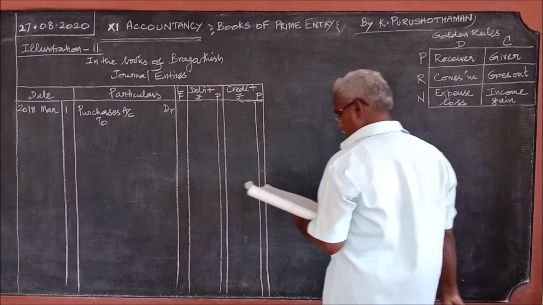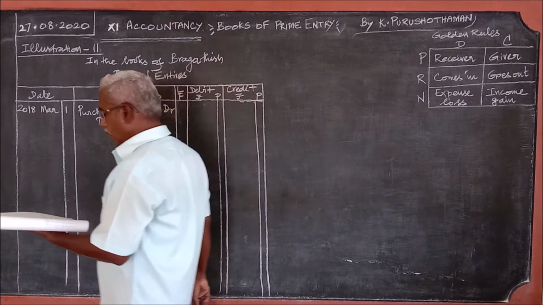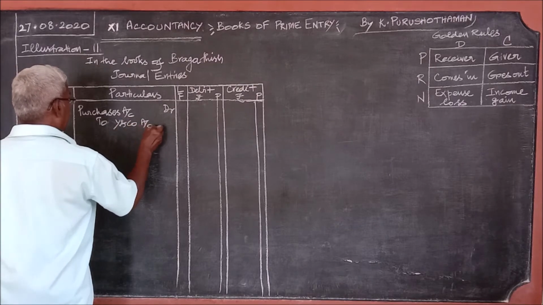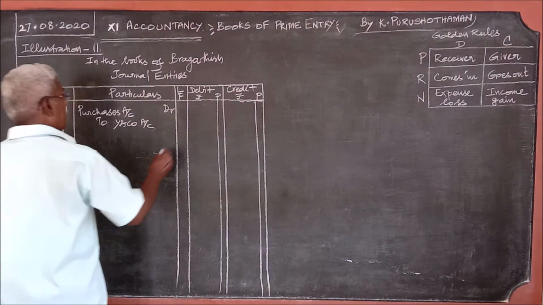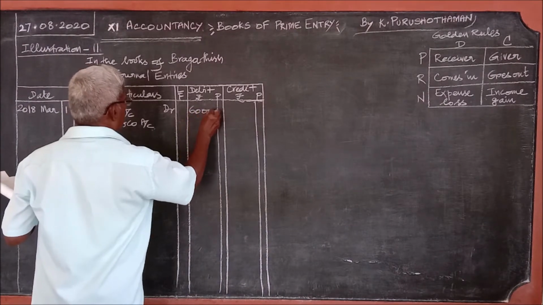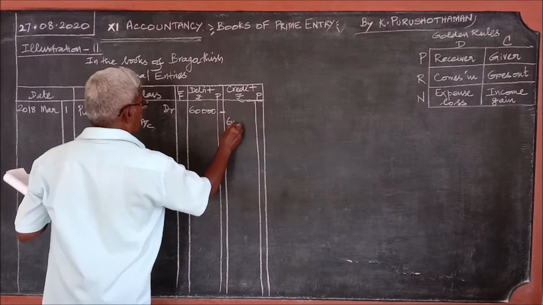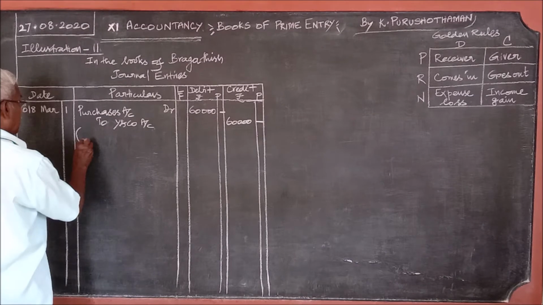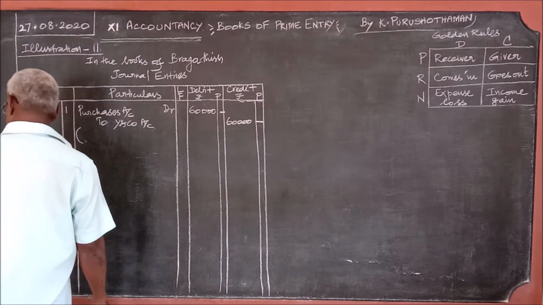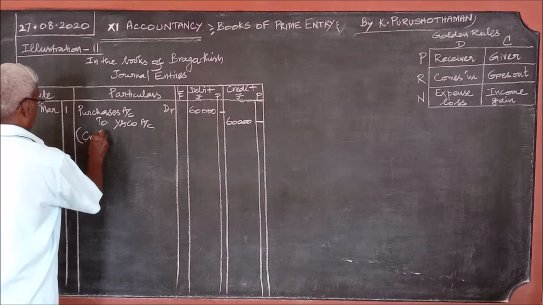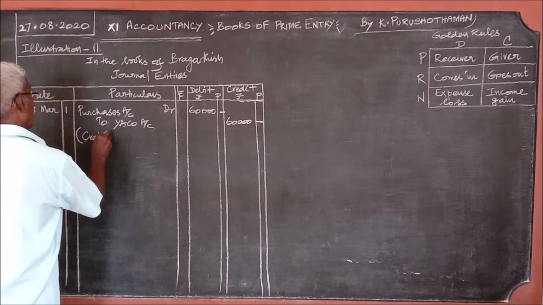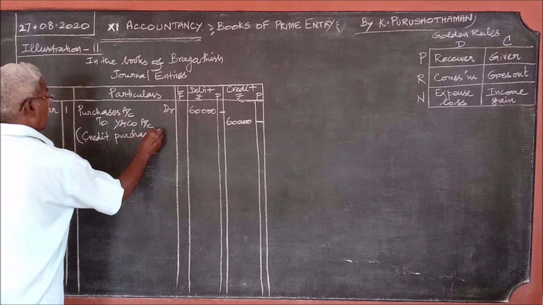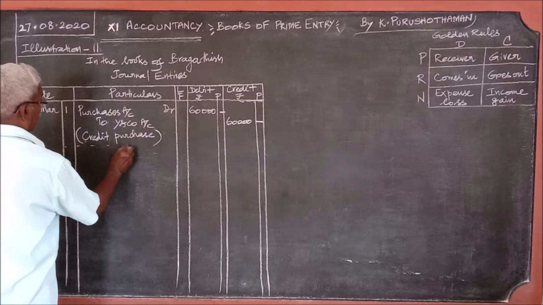Therefore, giver. Who is the giver? Who is the creditor there? Y and Co. To Y and Co account. The amount is 60,000. Credit purchase. Goods purchased on loan basis, that is credit purchase. Right, leave a line gap.